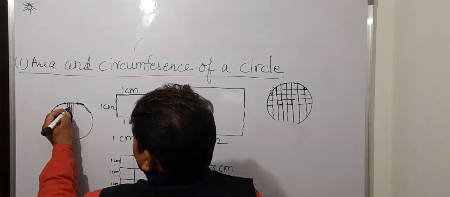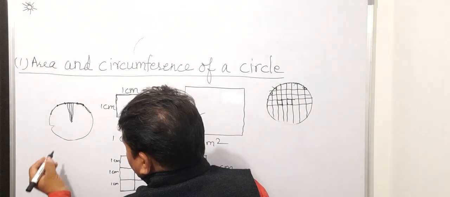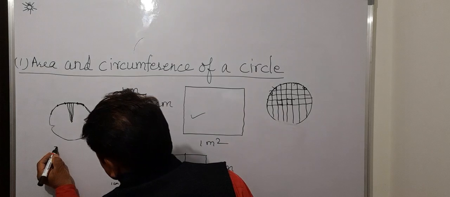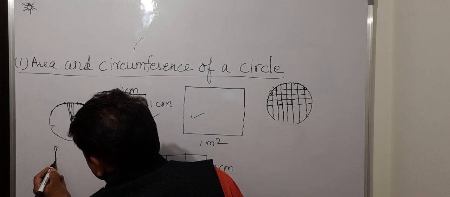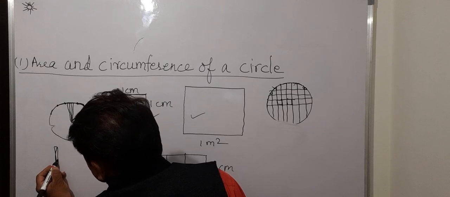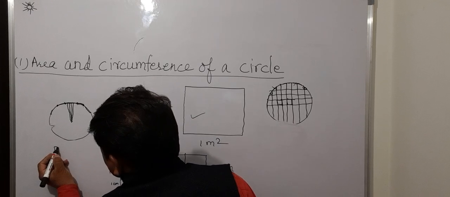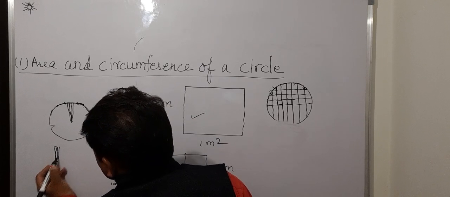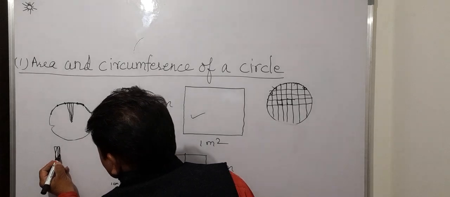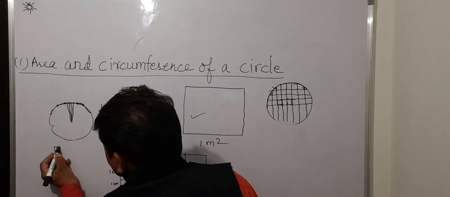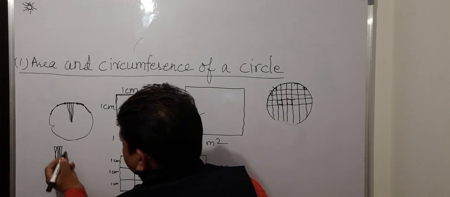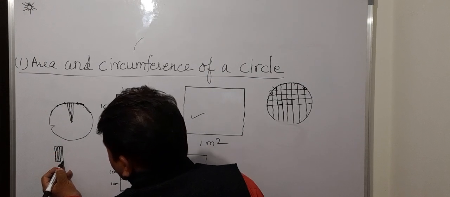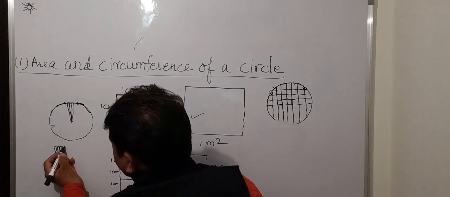Now cut them out in your imaginations. What the mathematicians did, they cut them out and arranged them in this manner. You must be getting the idea why they were doing this. Some of the intelligent students have already guessed why they did this exercise.